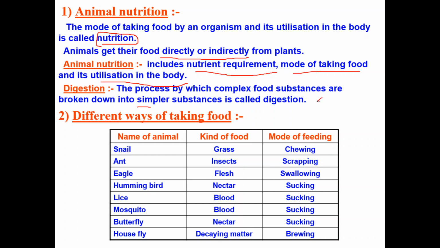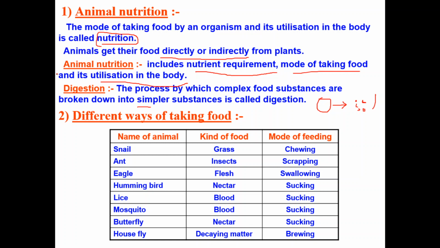Assume this is a complex substance. After digestion, it will break down into simple substances, like small ones. So the process of breakdown of complex food substances into simple substances is known as digestion.